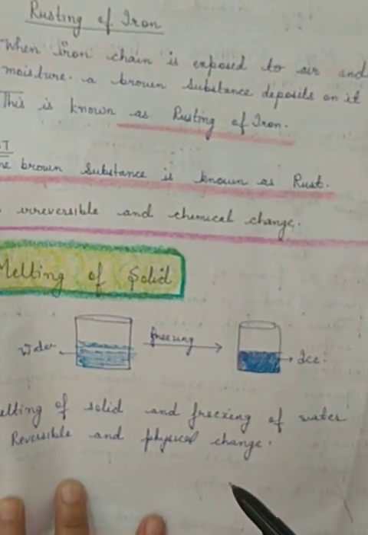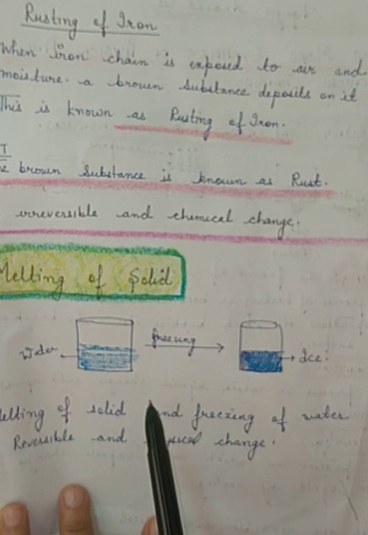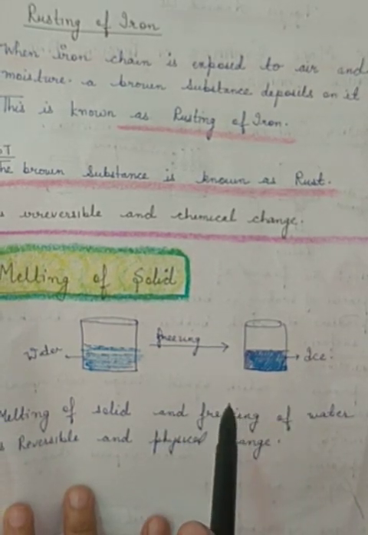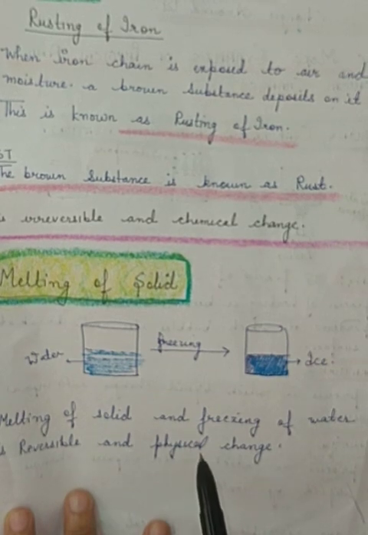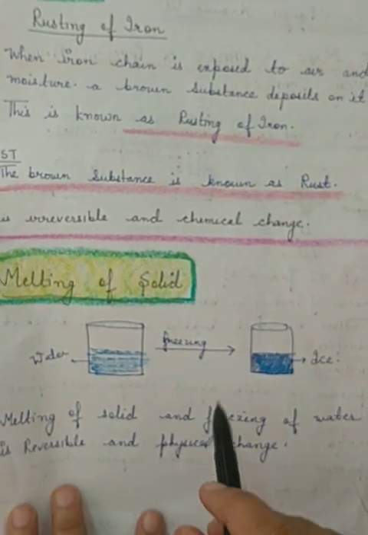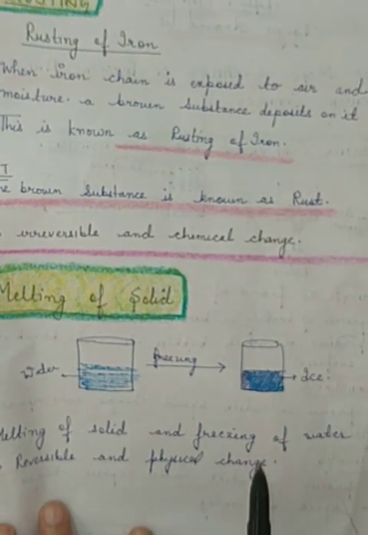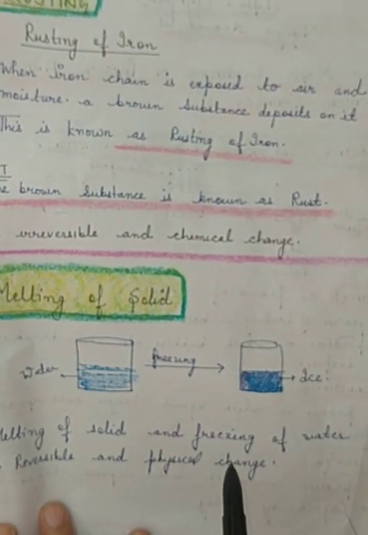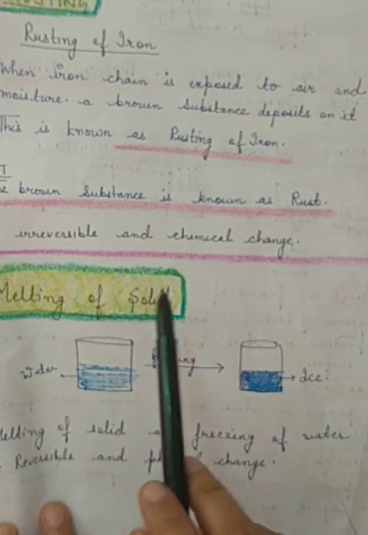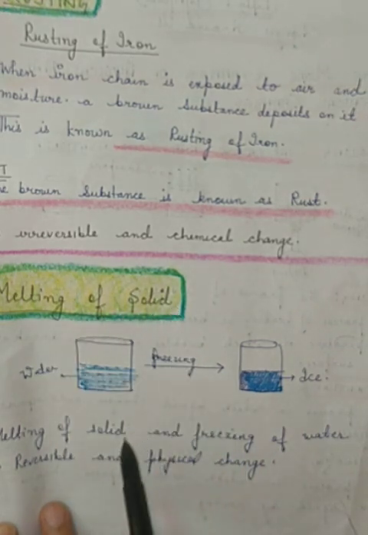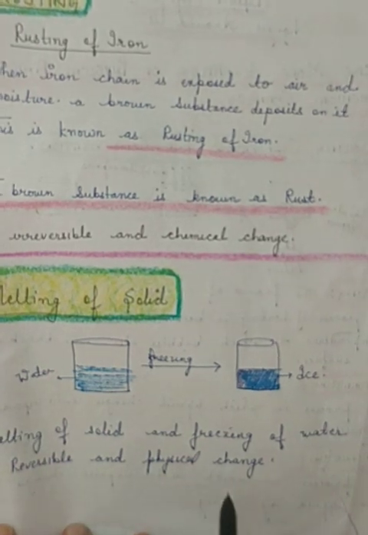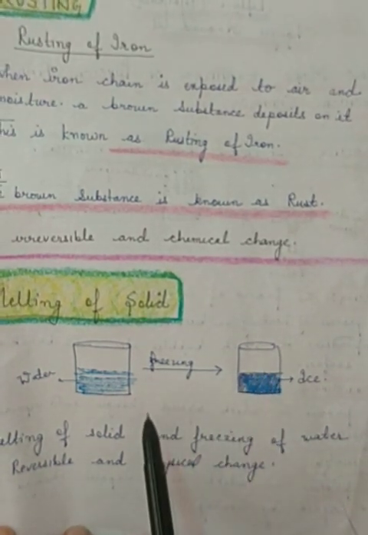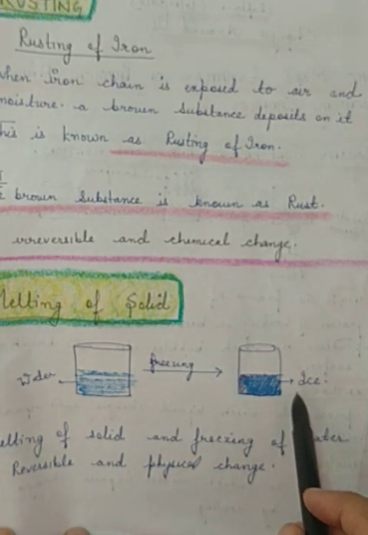If I take the example of ice cubes, once the ice cubes are formed, if you keep those ice cubes at normal room temperature, or if you heat those ice cubes, after some time you will see that they will melt. So melting of solid is basically a reversible and physical change, meaning ice can be converted into water and water can be converted into ice.